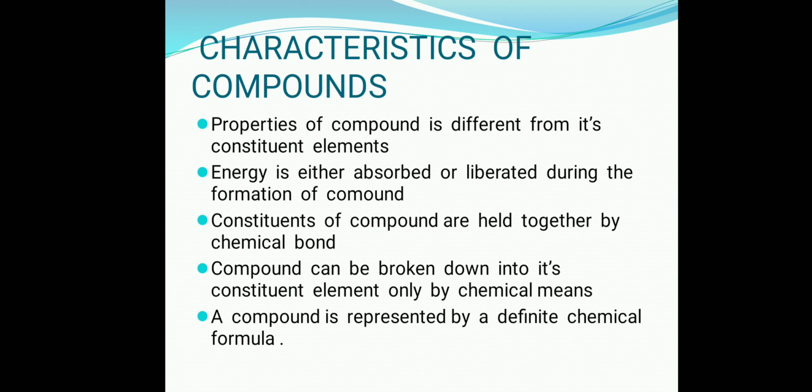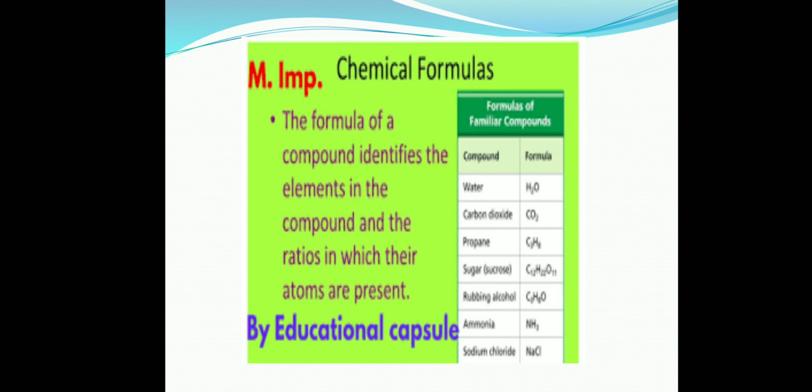Then a compound is represented by a definite chemical formula. Whenever I say water, what do I say? H2O. So it will always have the same chemical formula. A compound will always be represented by a definite chemical formula. Now what is a formula? The formula of a compound identifies the elements in the compound and the ratios in which their atoms are present. So by the formula you come to know which elements are there in the compound and what their atomic ratio is.